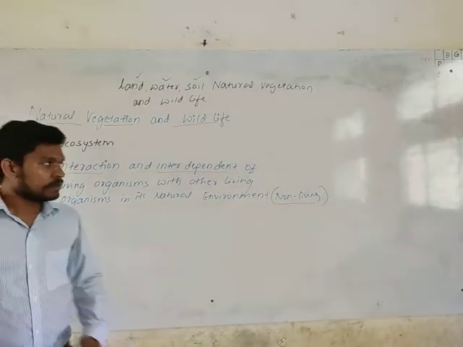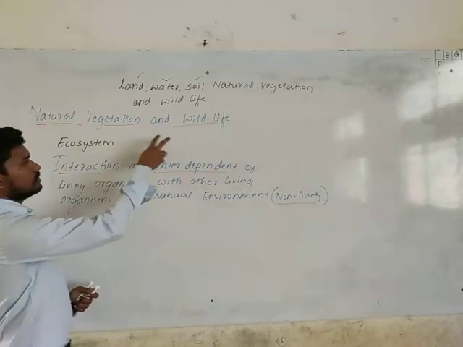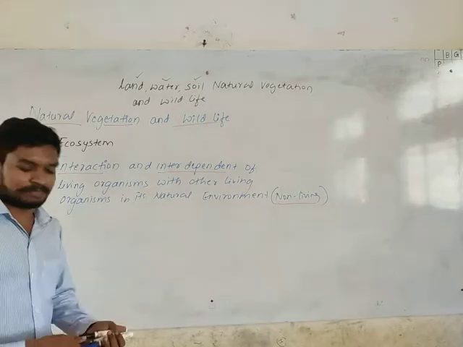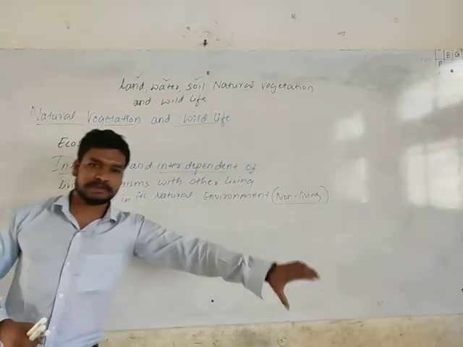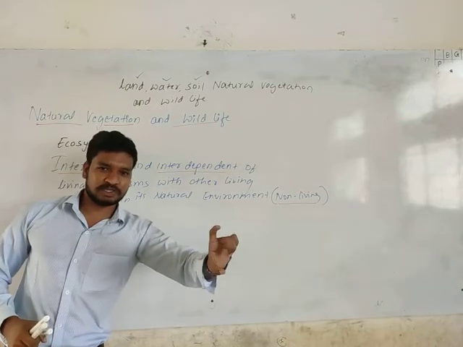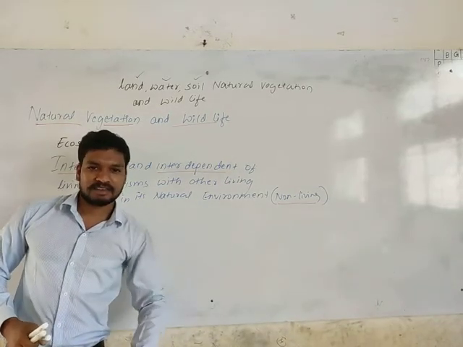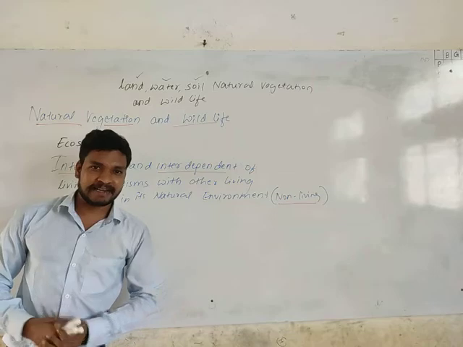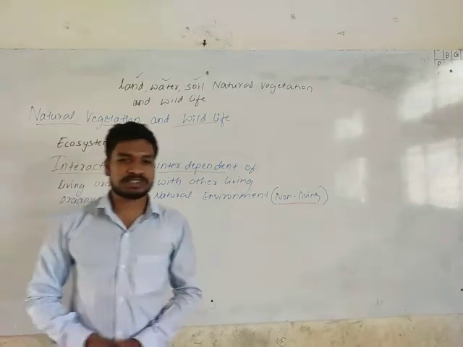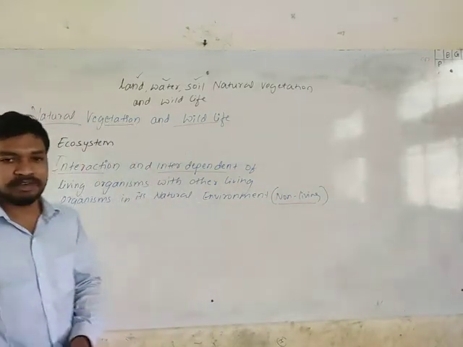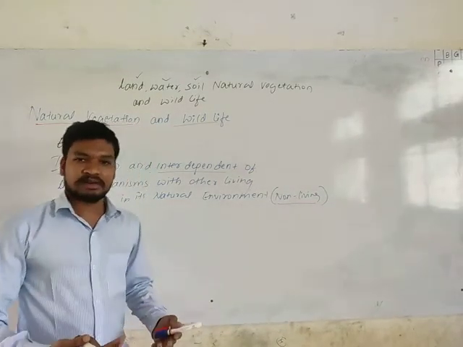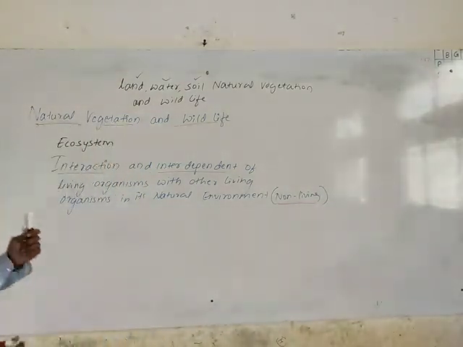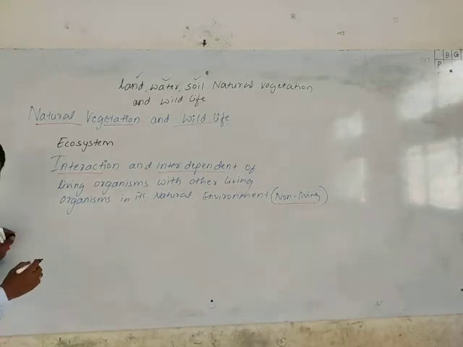Okay. So we are discussing two concepts together. First, we will discuss the use of natural vegetation. You know the meaning of natural vegetation, is it not? It's a group of plants which grows naturally without the help of human beings, without the interference or interaction of humans. It's called natural vegetation.